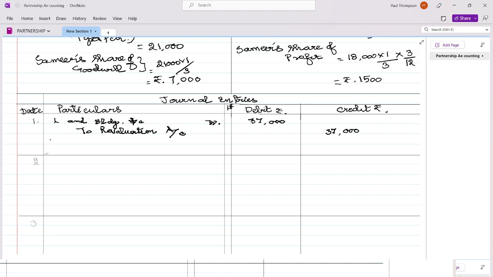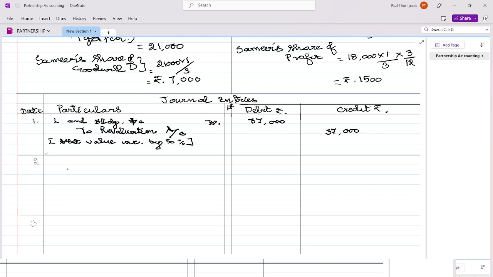Okay, you have to always write the narration. Asset value increased by 50%. Okay, or you can use the words being appreciation in value of land and building recorded.